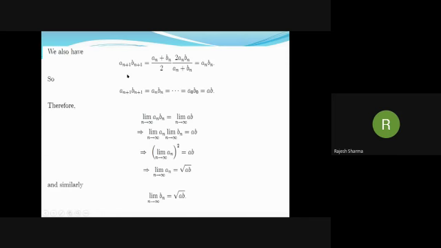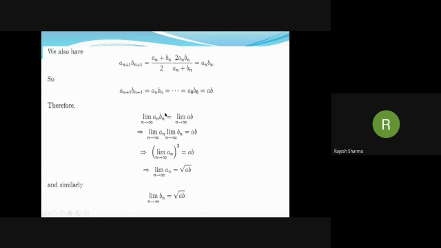Now write An+1 times Bn+1. Substitute the value of An+1 equal to 2AnBn/(An+Bn), and Bn+1 equal to (An+Bn)/2. And this comes out to be equal to AnBn. So we have An+1 Bn+1 is equal to AnBn, is equal to so on up to, is equal to AB.